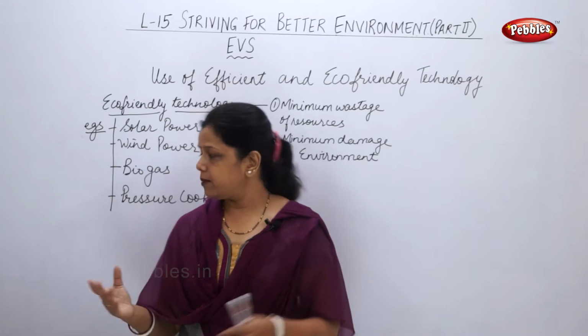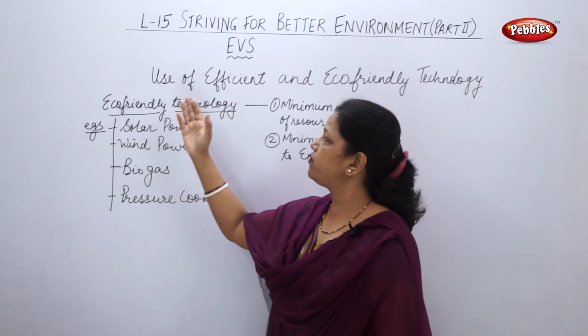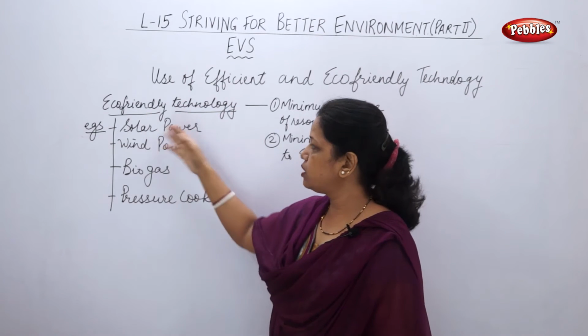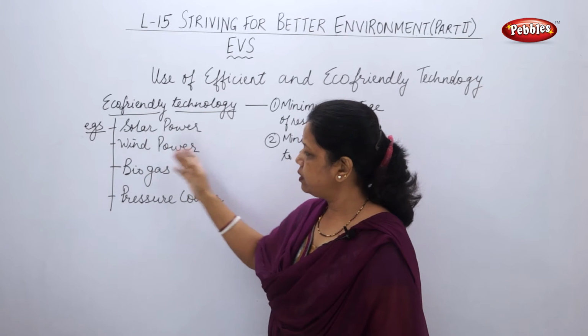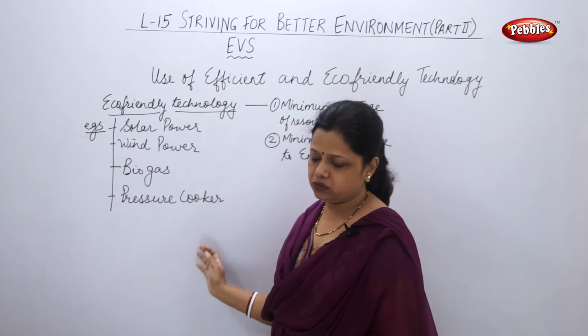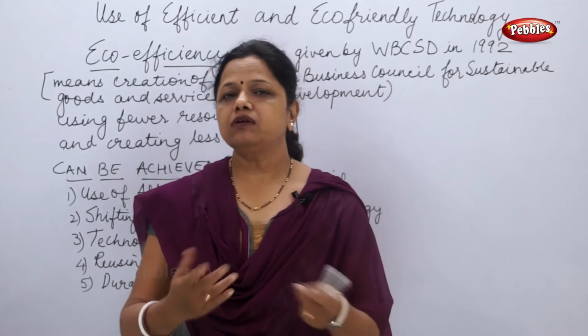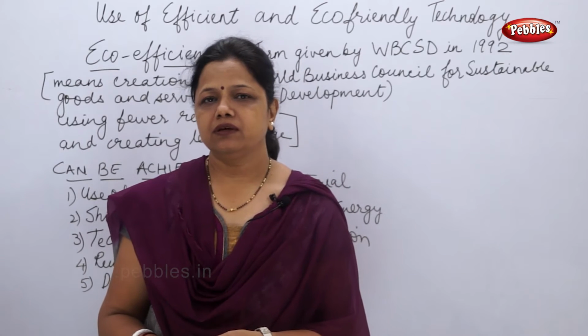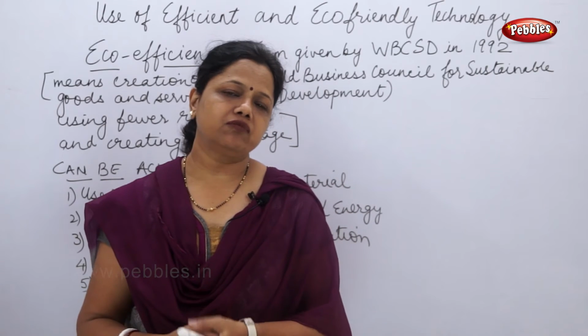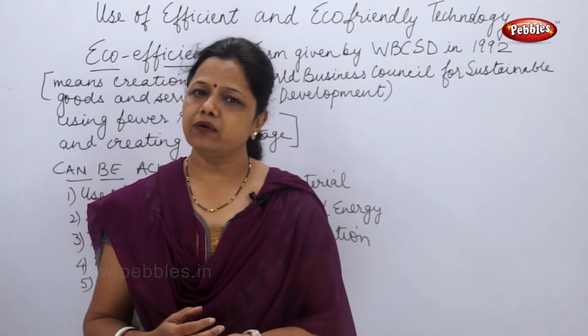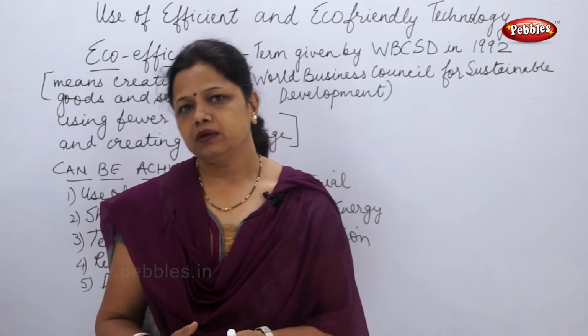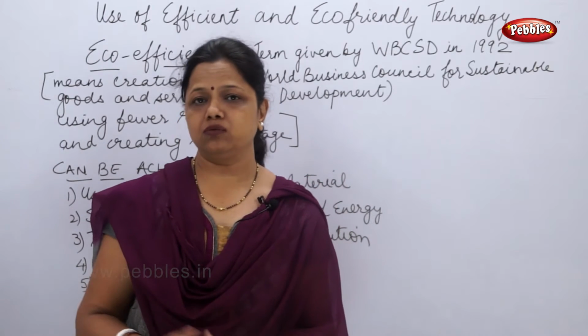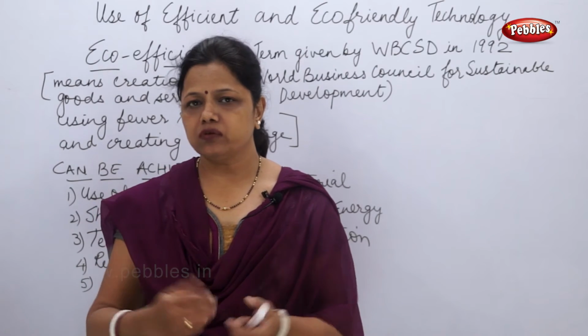These are the examples we can see for eco-friendly technology: solar power, wind power, biogas and the pressure cooker. We saw how many examples can be followed. What is the use of it?